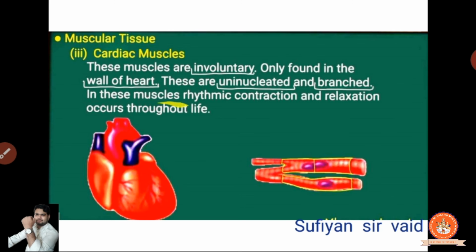In this muscle, rhythmic contraction and relaxation occur throughout life. In a whole life, the rhythmic action keeps working. Clear? It's rhythmic, and throughout our life, the heart keeps working.